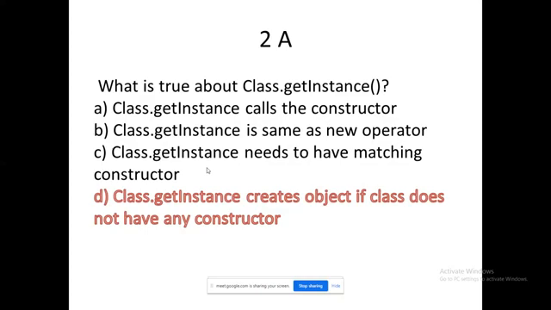Class.getInstance calls the constructor, right? Whenever the object is created, the constructor gets invoked, but that is not the job of Class.getInstance. Class.getInstance is used for dynamic memory allocation? That's also wrong. Class.getInstance needs to have a matching constructor? It is not going to perform any message communication, nor the duty of a copy constructor. So options A, B, C will be ruled out. Only the option that the default constructor could be invoked by this method is correct.